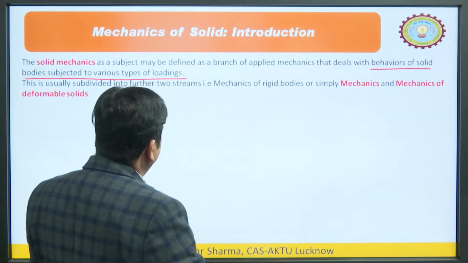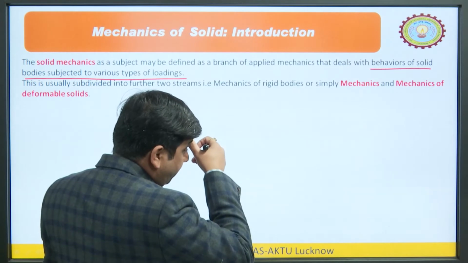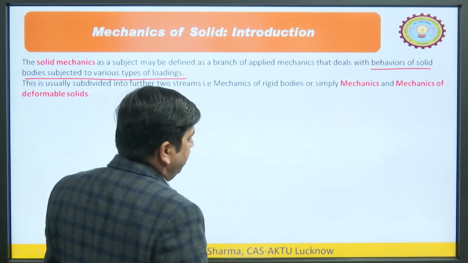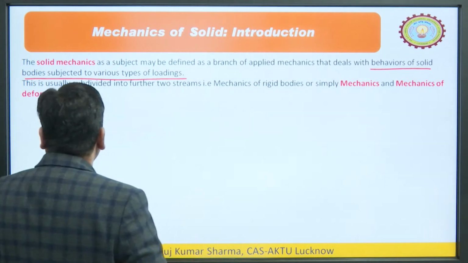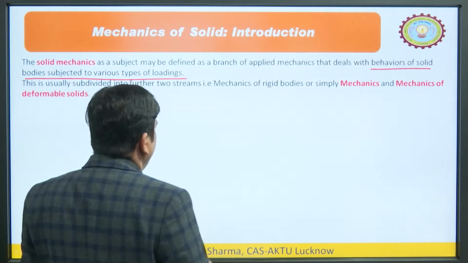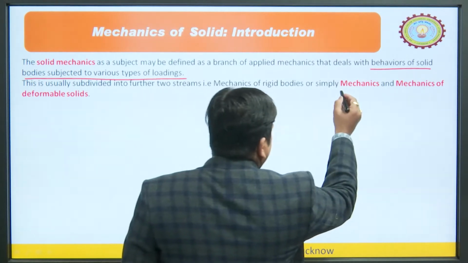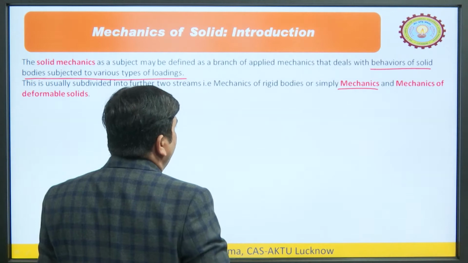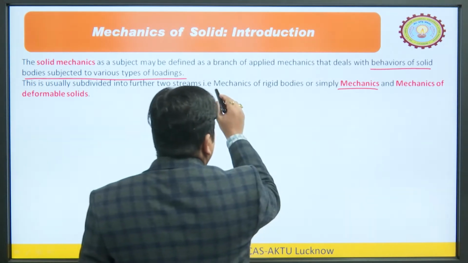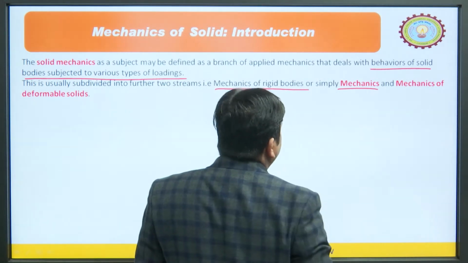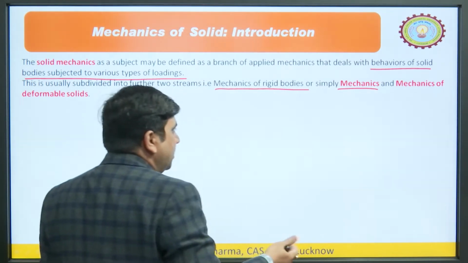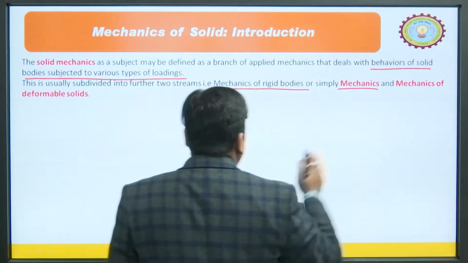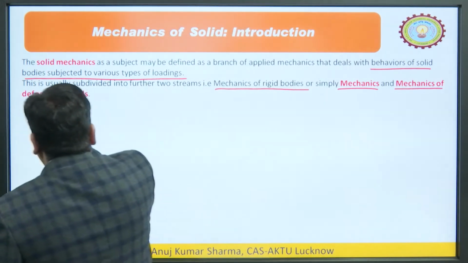In solid mechanics, we study the effect of different types of application of forces on the behavior of the solid bodies. Generally it is divided into 2 categories, 2 streams. First is the mechanics of rigid bodies. It is known as the simple mechanics, in which we study the kinetics and kinematics of the rigid body, and second is the mechanics of deformable bodies.